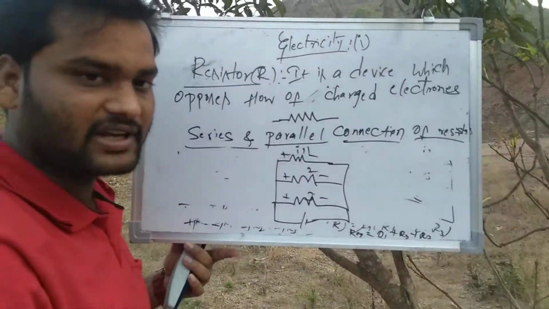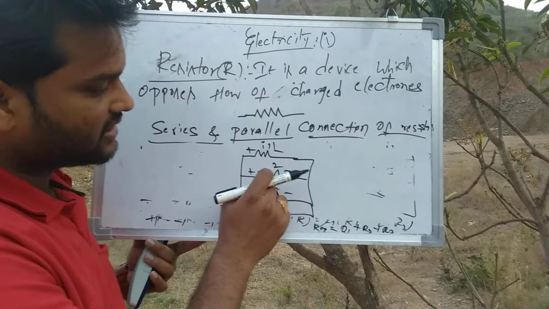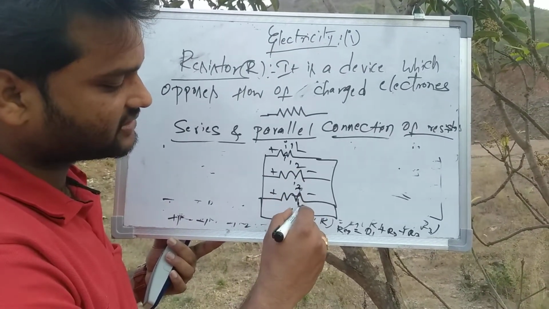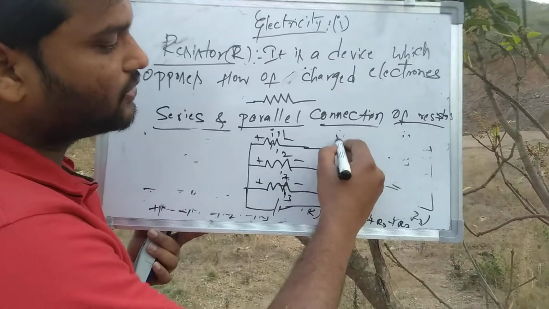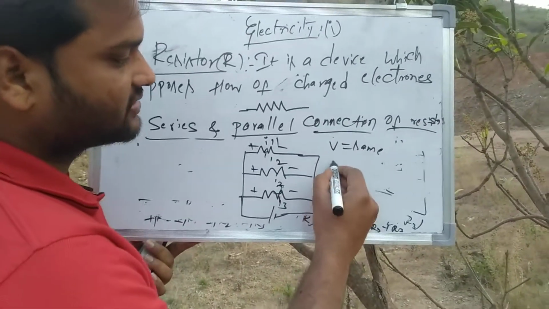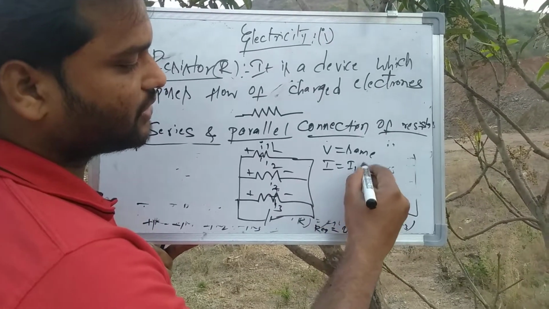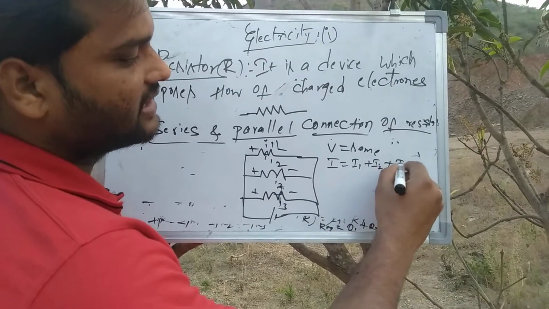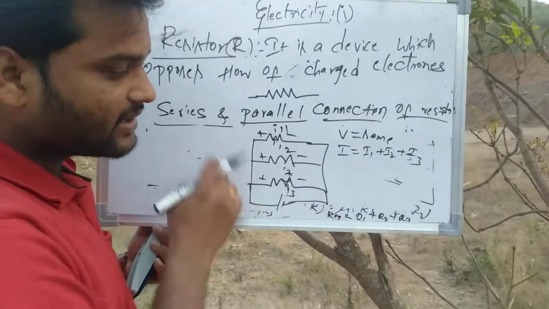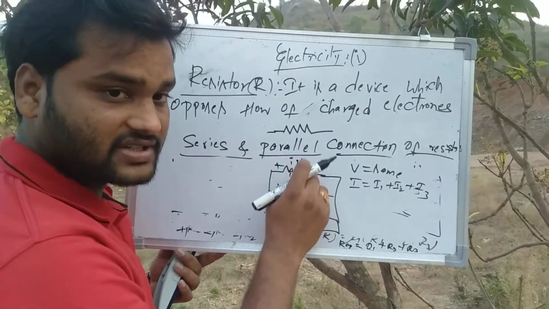See what happens in parallel connection. Here we have I1, I2, I3. Here the currents are not the same, so the currents will differ, and the voltage will be the same. What can we write? Here the current I is equal to I1 plus I2 plus I3. So the total current coming from the battery will flow through the first, second and third resistors.